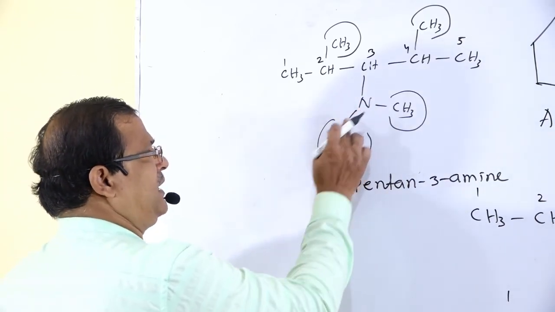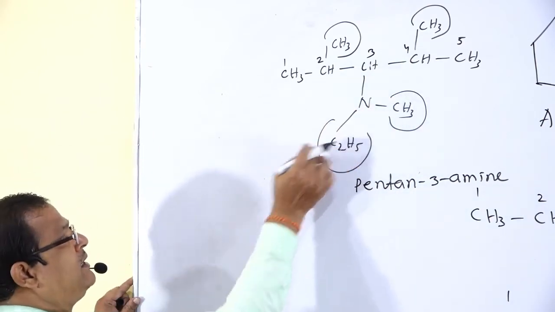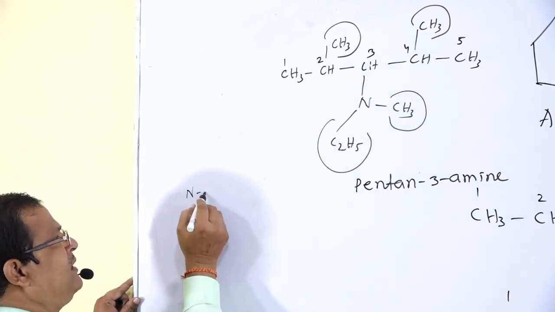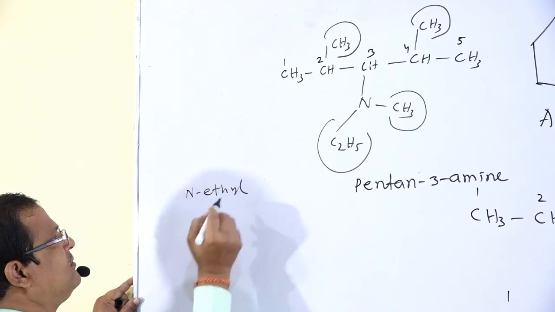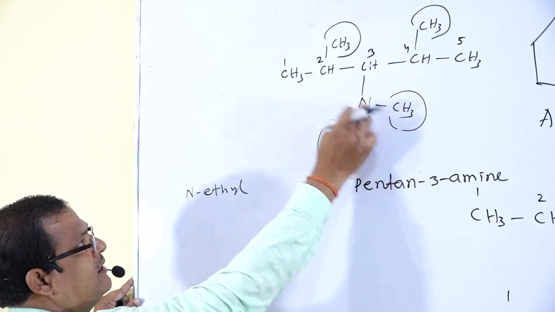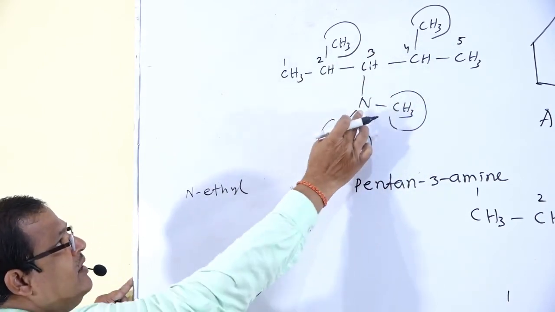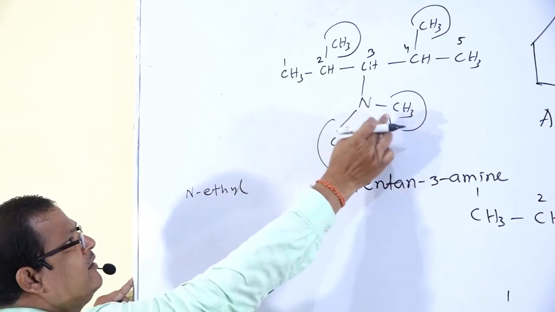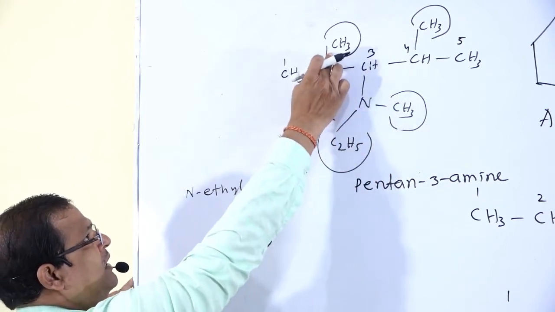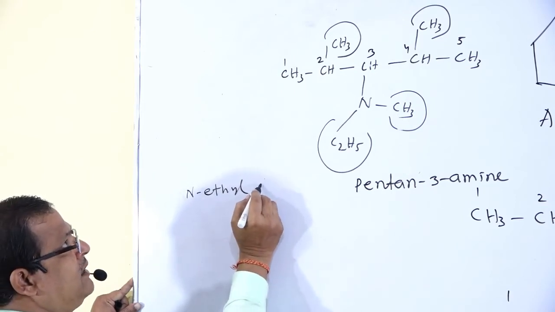So the name of this compound has N-ethyl, N-methyl, 2-methyl, 4-methyl.